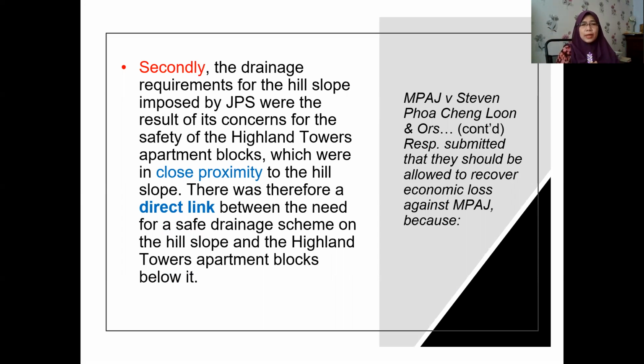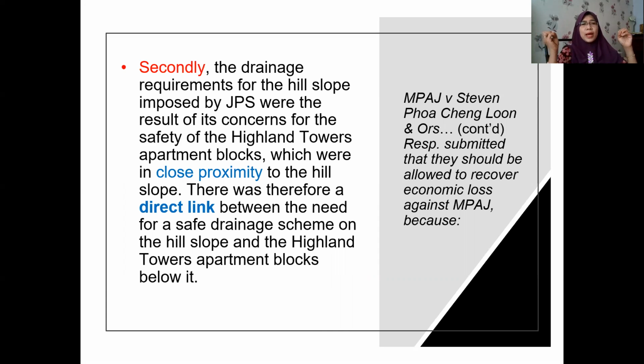The second argument: the drainage requirements for the hill slope imposed by JPS, Jabatan Parit dan Saliran, the one in charge of monitoring and supervising, were the result of its concern for the safety of the Highland Towers apartment blocks, which were in close proximity. So now we look at the location, how close it is to the hill slope.